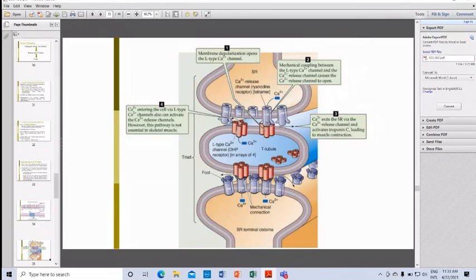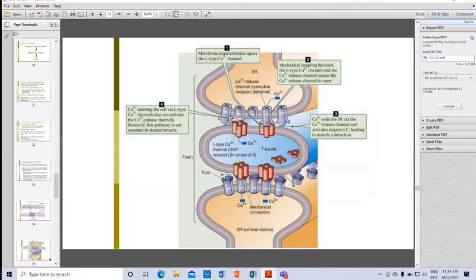Calcium activates troponin C, leading to muscle contraction. Calcium entering the cell via the L-type calcium channels can also activate the calcium release channels. Let's take it again.